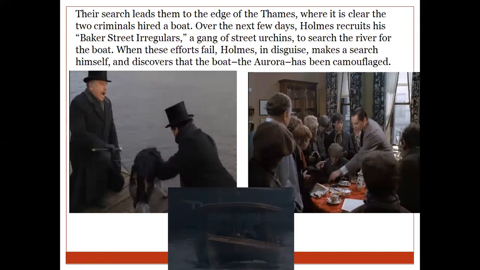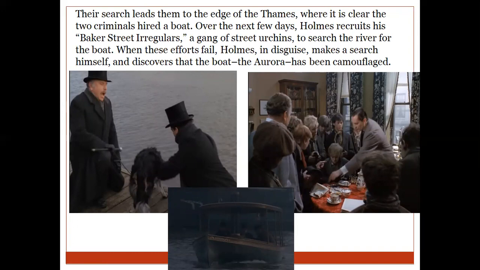So over the next few days, Holmes recruits the Baker Street Irregulars. These are boys, kind of urchins, street side boys who move around in that area. He recruited all of them and told them a little bit about the wooden leg person, a strange person, and told them to search the river for the boat which these people had probably taken. When they also start searching and finding if such a boat had left this place and from where it was taken, the efforts fail.